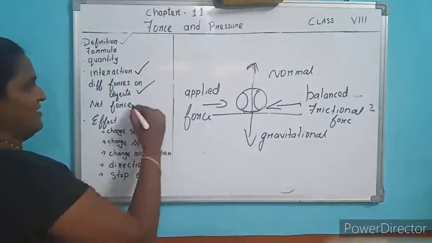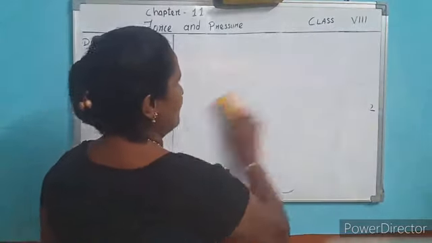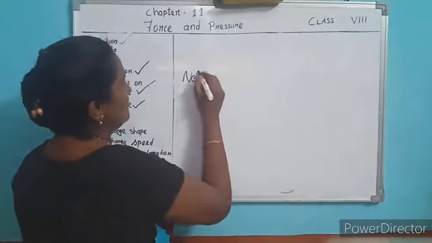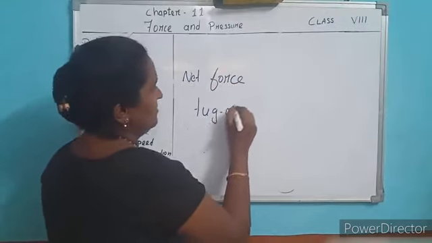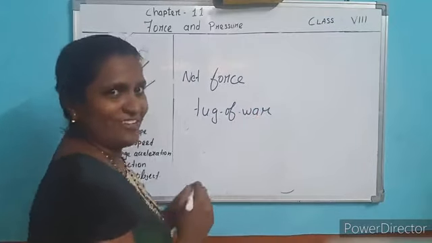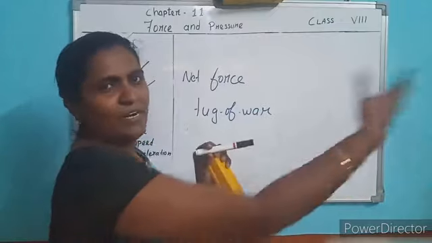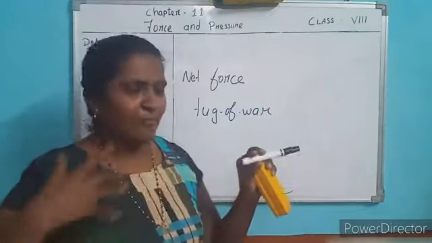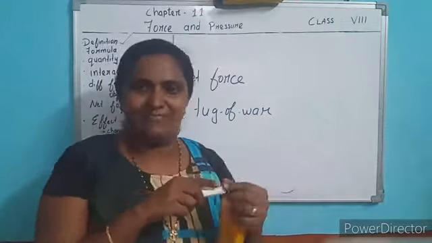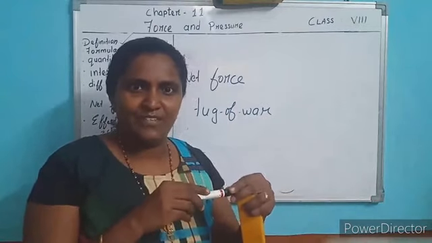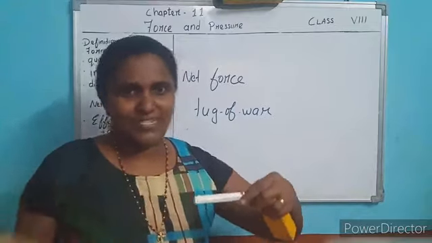Okay, net force. I have explained this already, but one more time I will explain what net force is. You know the tug of war game. There is a rope. Some people stand in this direction and some people stand in that direction. They pull the rope towards their own direction. In two directions they pull in opposite directions.